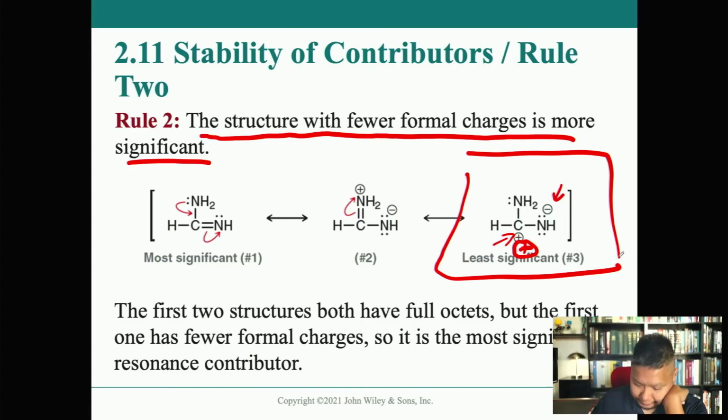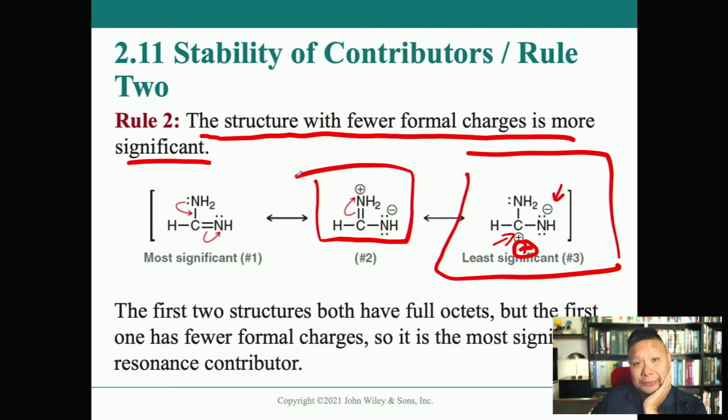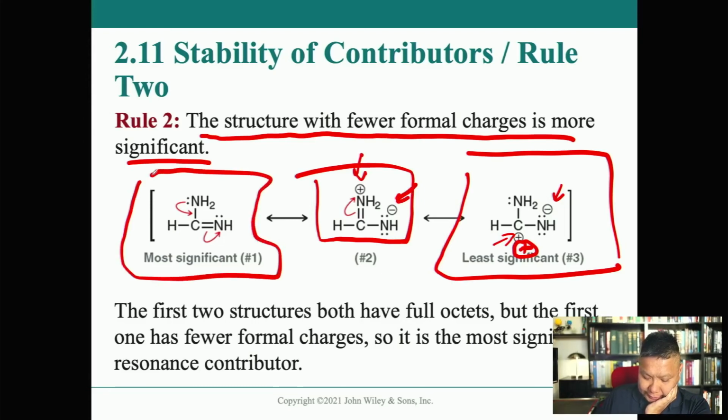In number 2, this resonance contributor here is number 2 because while every single atom has a full octet, it still has formal charges at either side of the molecule. So that leaves us with the most significant contributor to the resonance hybrid, which is this one.